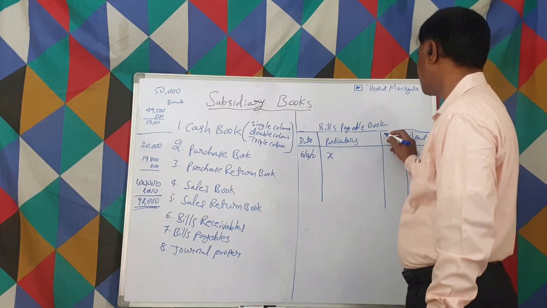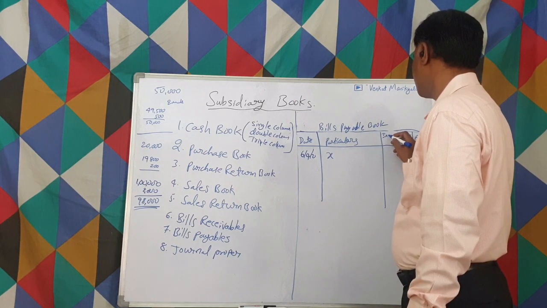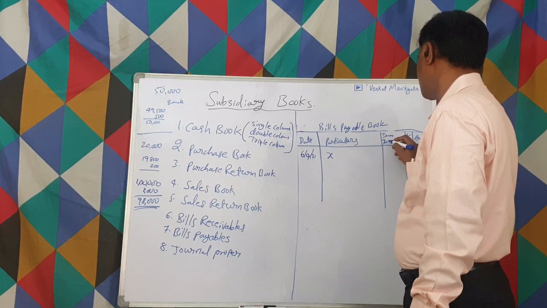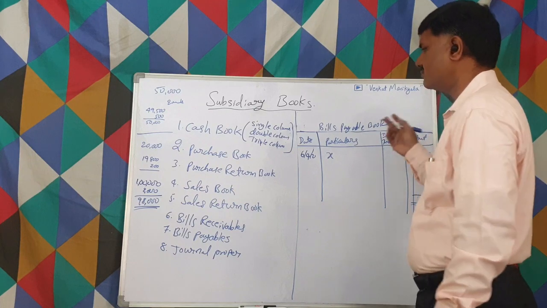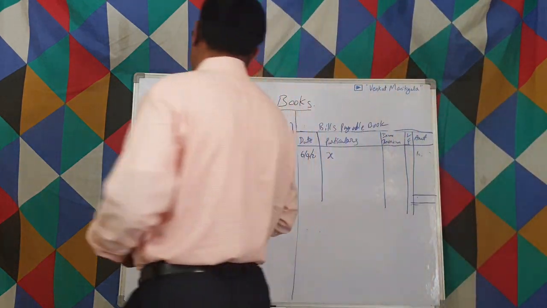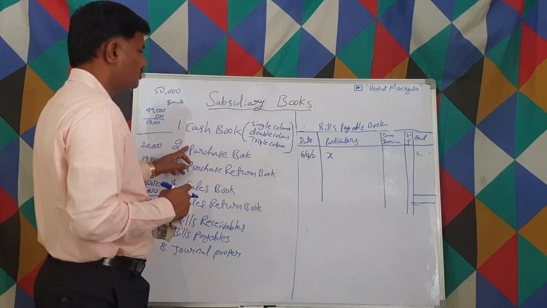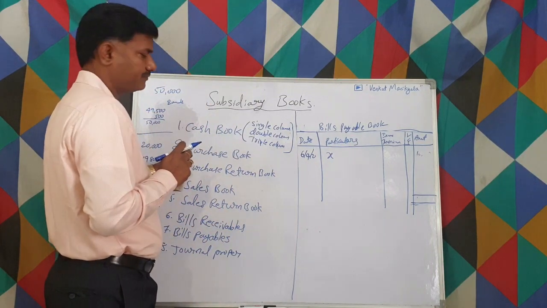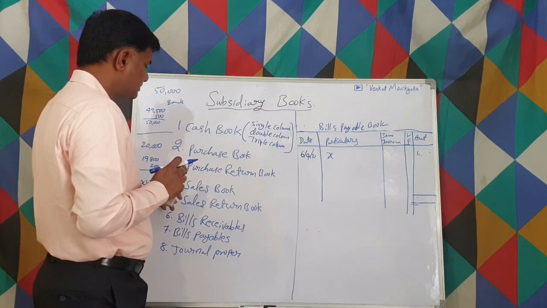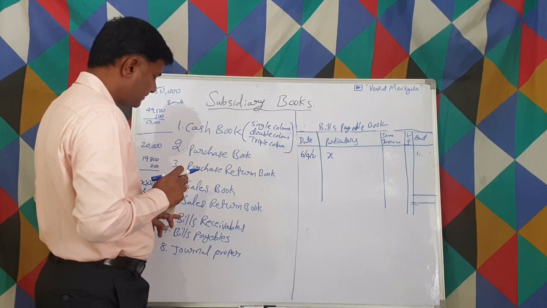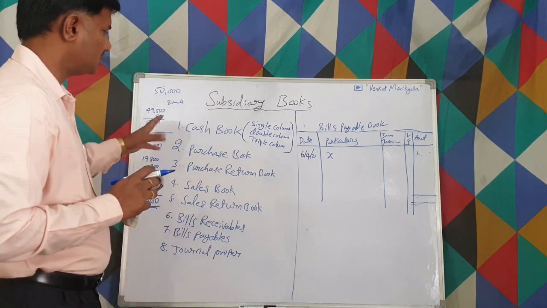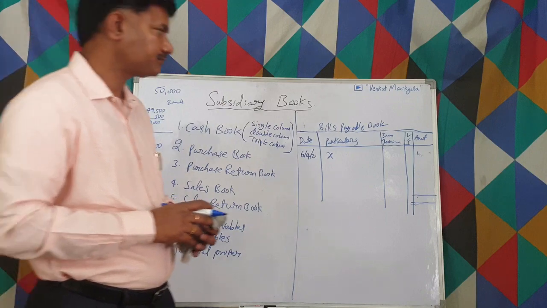So for that it's an inward invoice number. In other words, we can say the pro forma for the purchase book is for bills payable. Sales book is for bills receivable. It's almost the same, right?